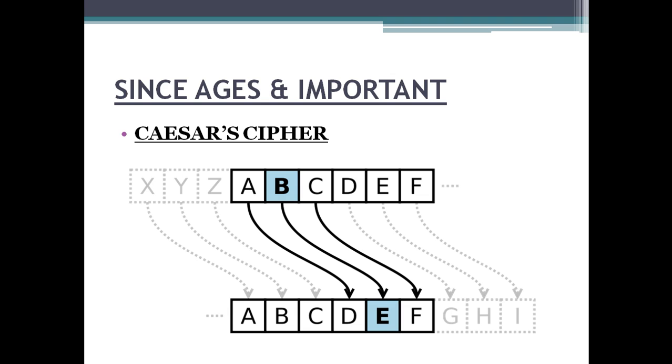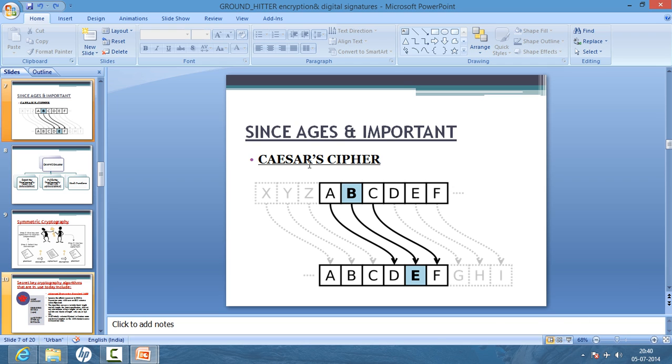Cryptography, as I have told you, has been important since ages. The first person to use this was Caesar, and he came out with his own mechanism to perform cryptography, the Caesar's cipher. What actually is the Caesar cipher?